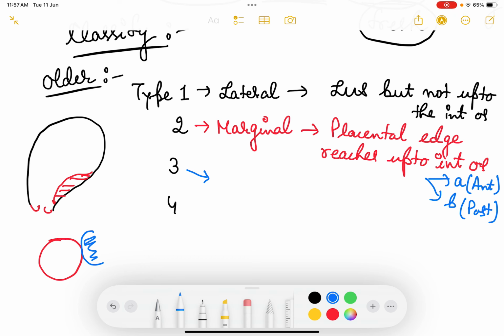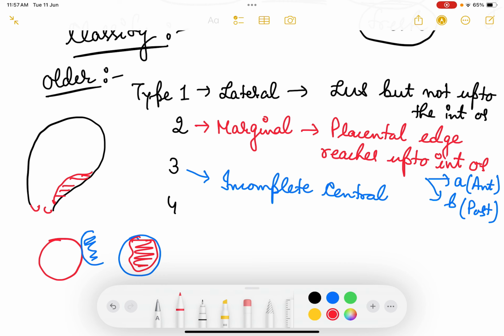Coming to type 3. Type 3 is called incomplete central placenta previa. It means that the placenta will cover the internal os when it is closed, but when the cervix is dilated, when the cervix is open, then in a fully dilated case the placenta tends to shift away from the cervical os. So it tends to cover the os, but it shifts away when the cervix is dilated.